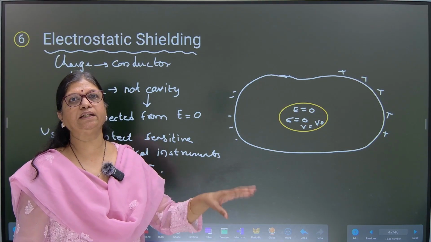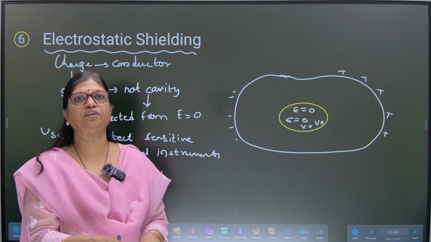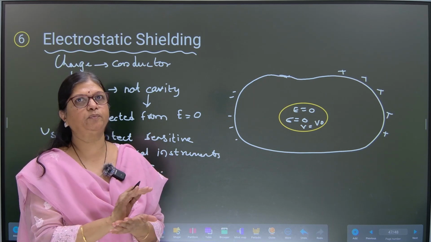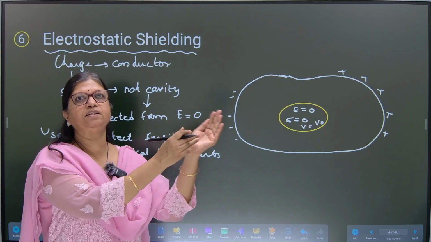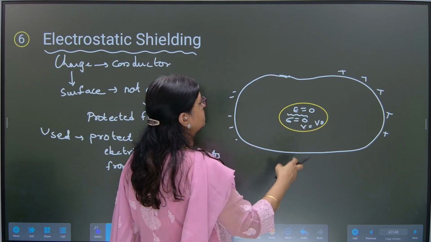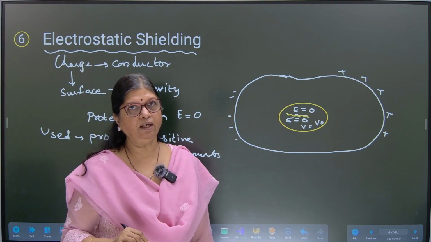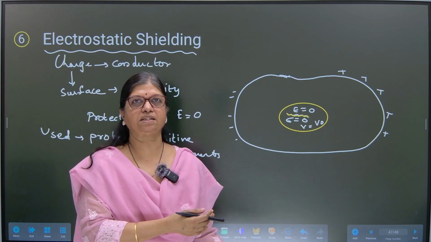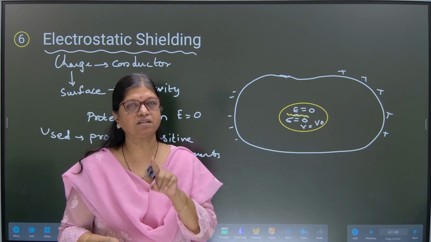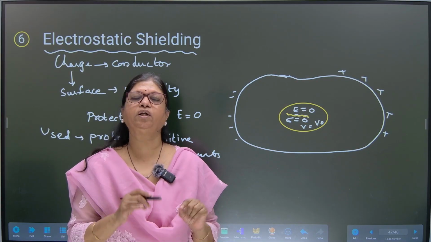So this is called electrostatic shielding, to protect some instruments, because inside the cavity, inside the conductor, there is no electric field. Sigma is also zero, potential is also the same. So if I keep some instrument inside which is sensitive to any electric field, it will be protected because nothing is there inside. It's like a safety box for that instrument. So in that, this phenomenon of electrostatic shielding works or is useful.